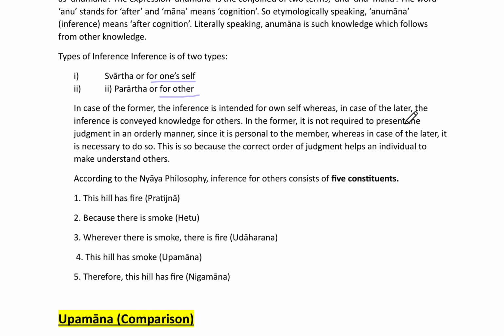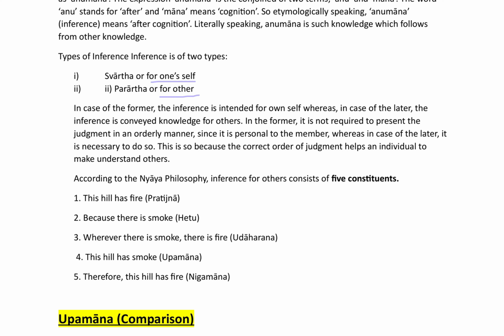In the former, it is not required to present the judgment in an orderly manner, since it is personal, whereas in the latter, it is necessary to do so. This is because the correct order of judgment helps an individual make others understand. So this was the difference: Swarth is for one's own self, and Prararth is for others.